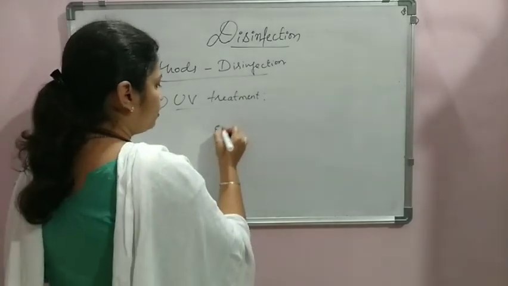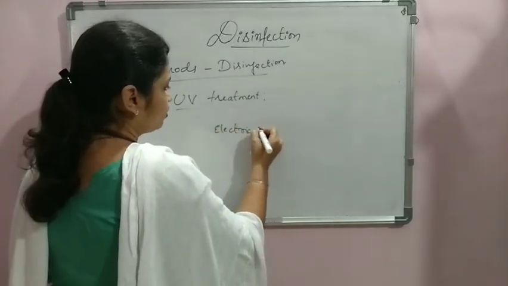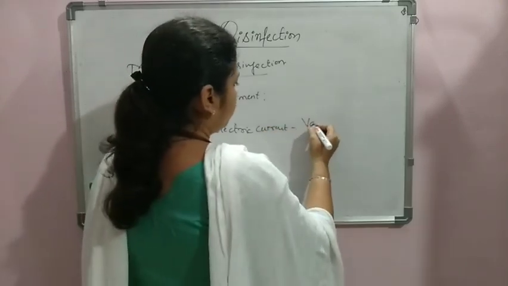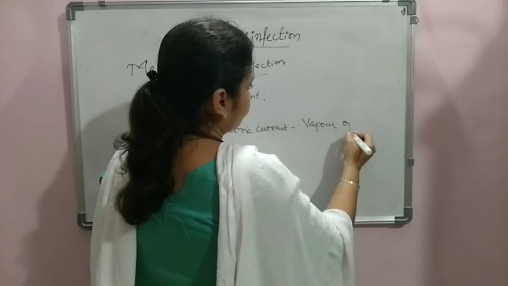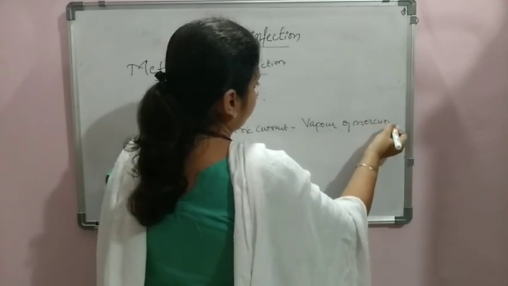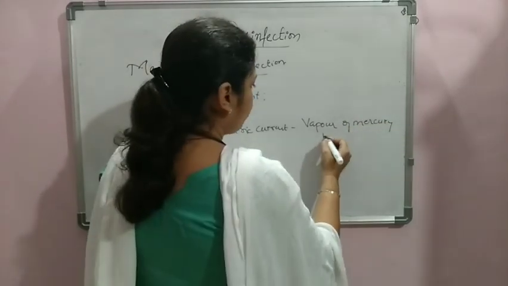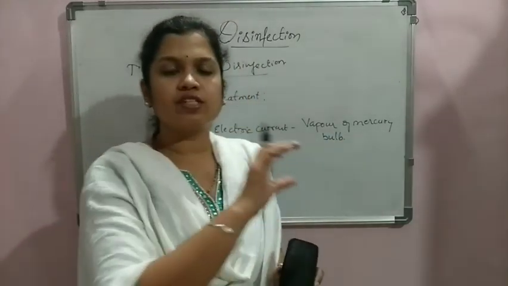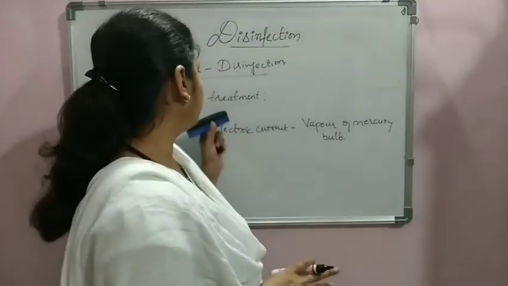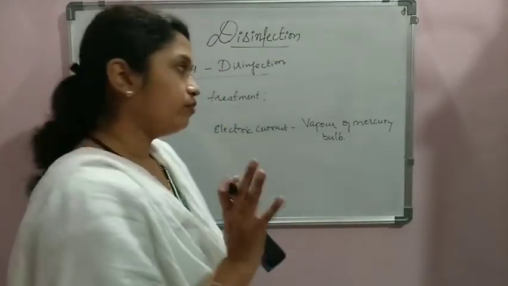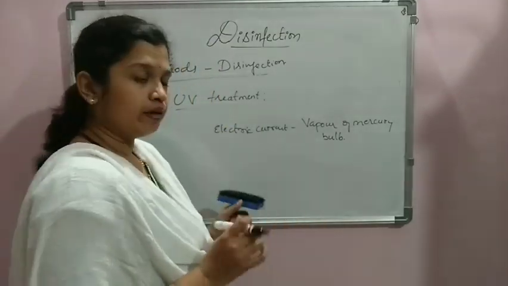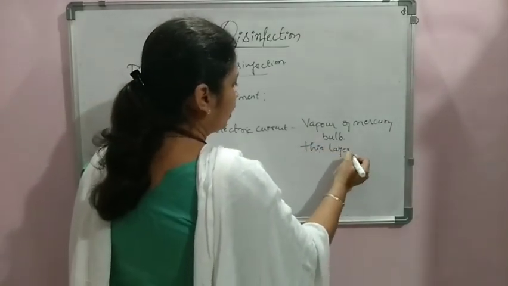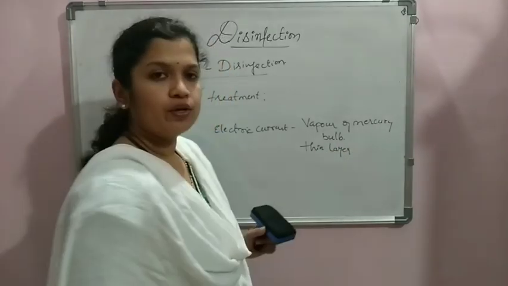Whenever we pass an electric current through mercury vapor that is filled in a bulb, we can produce UV rays. Whenever we go for UV treatment, the water has to flow in thin layers so that all the contact surface comes in contact with the UV radiation.